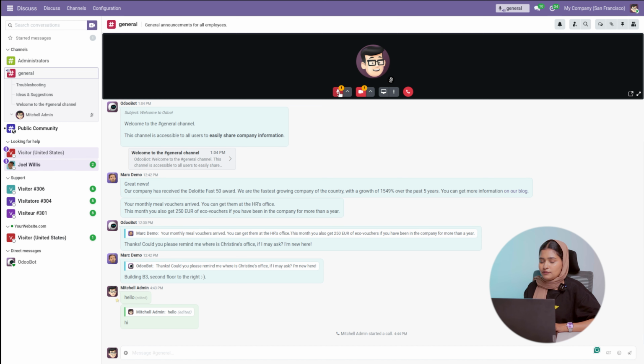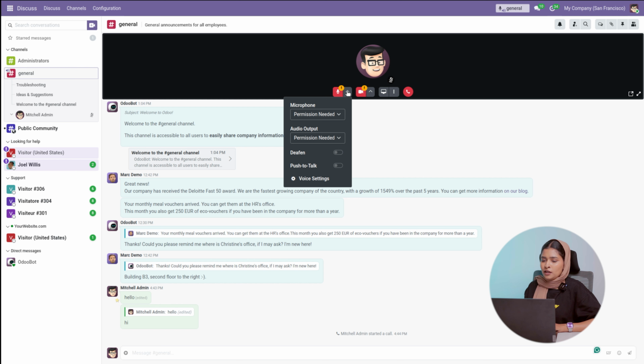From the video call itself, you can simply unmute this. There we have an option to set up all the information about that particular voice, which means the microphone. If you want to provide any microphone setting, you need to give the permission. And there we have the permission needed for the audio output, the input field, push to talk. If you want to use push to talk, you can simply check the option.